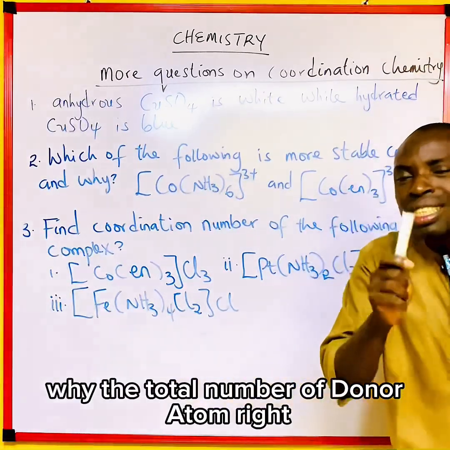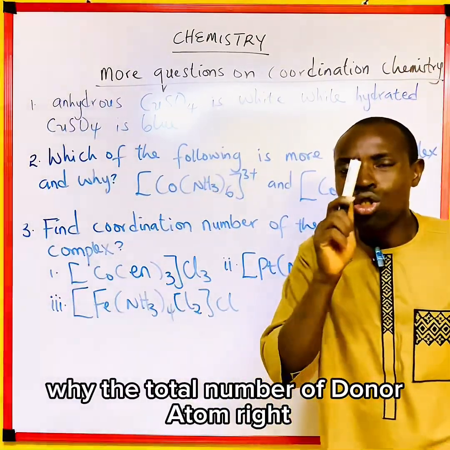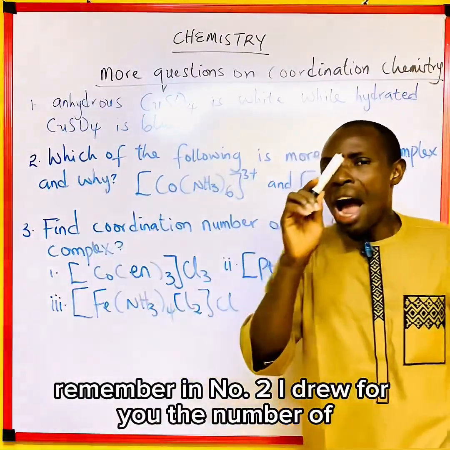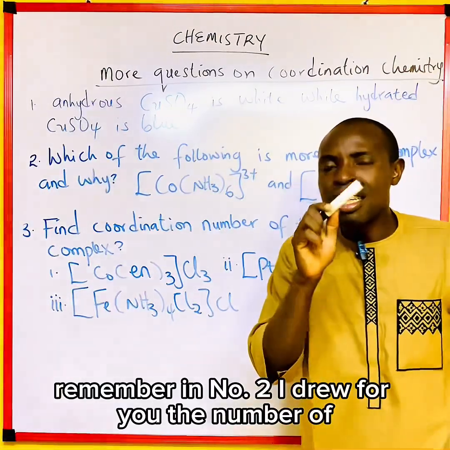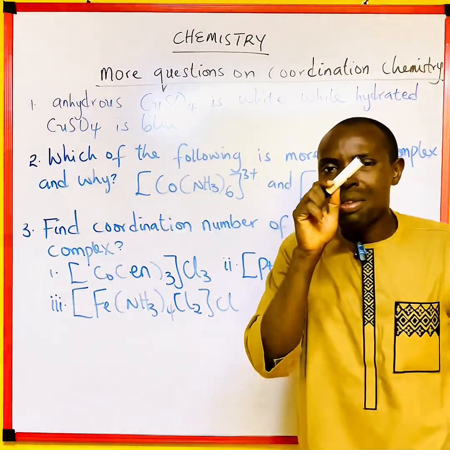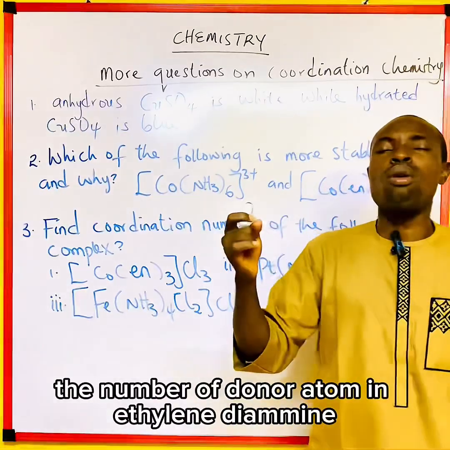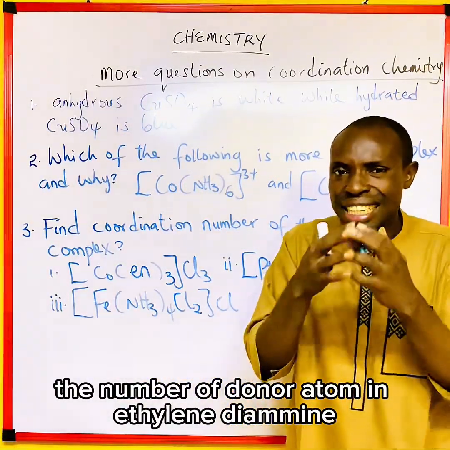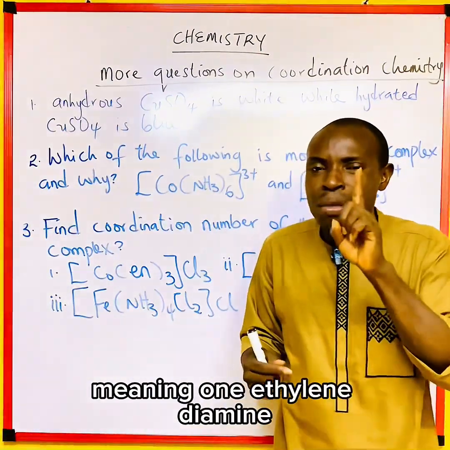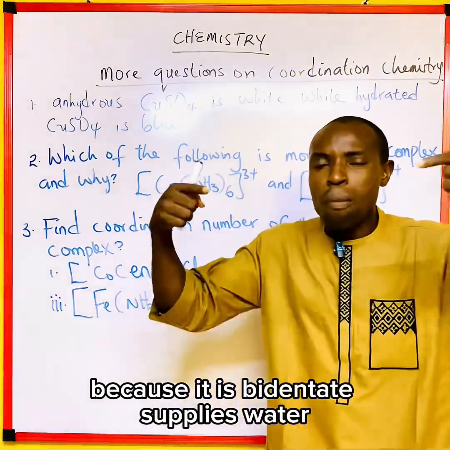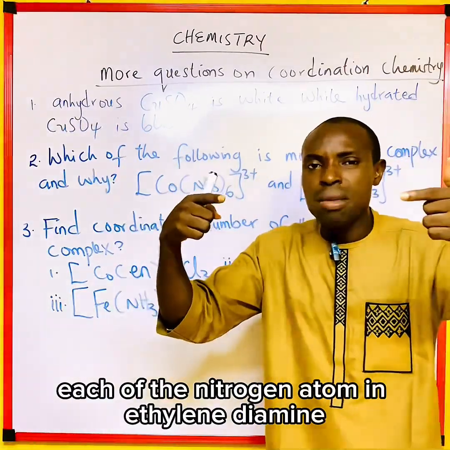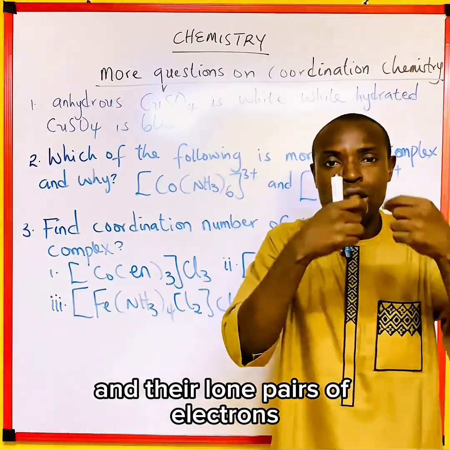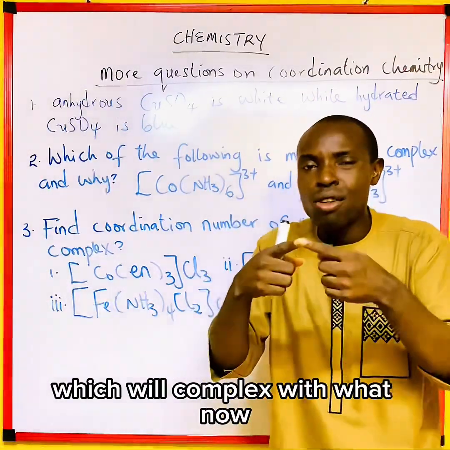Why? The total number of donor atoms. Remember, in number 2, I drew for you the donor atoms in ethylene diamine, meaning one ethylene diamine, because it is bidentate, supplies 2. Each of the nitrogen atoms in ethylene diamine supplies its lone pair of electrons, which will complex with what now?